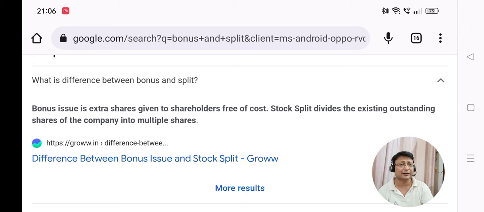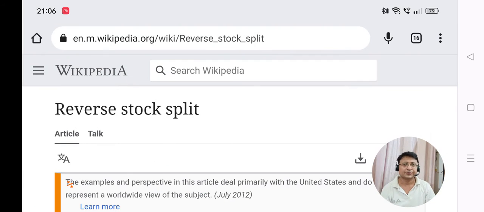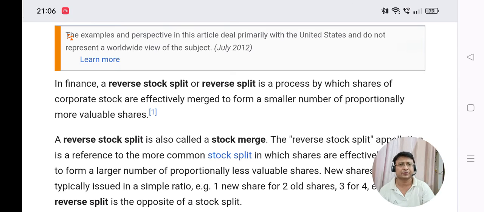But one of the other things which is not very common in the market is the reverse stock split. Let me take you to that. I just searched on Google again, and I use that as a search engine. In a reverse stock split, for those 5 shares, I would move it to 1, right? As an example, I'm taking that.